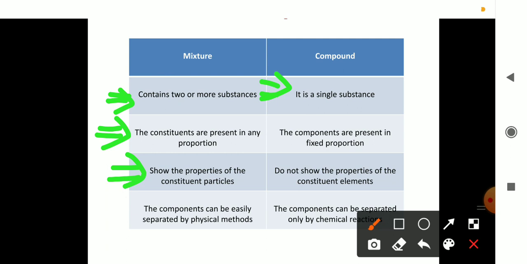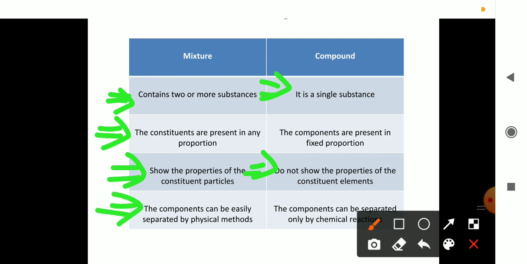But in the case of a compound, here we can take the example of the water molecule. The water molecule is composed of hydrogen and oxygen atoms. Originally, hydrogen is a gas and oxygen is also a gas. But when they combine to form the water molecule, water is in liquid state. So what has changed? Their behavior has changed, their property has changed. So that is given here: they do not show the properties of the constituent elements. After forming a compound, there is a complete change in the properties of the constituent particles. Is it clear? Okay.